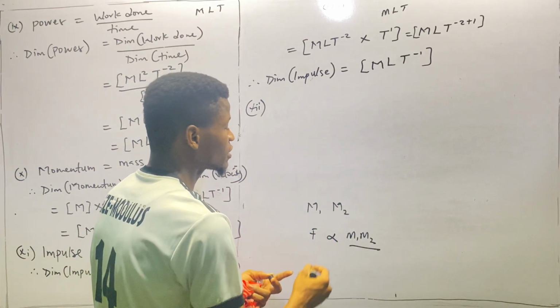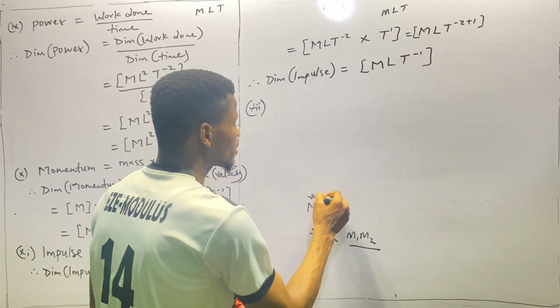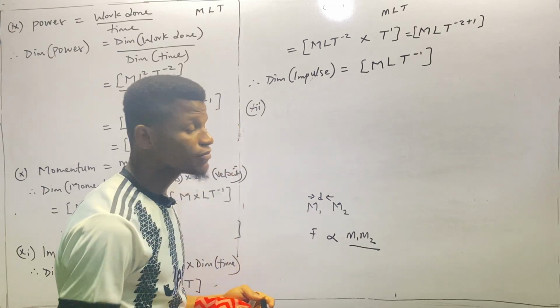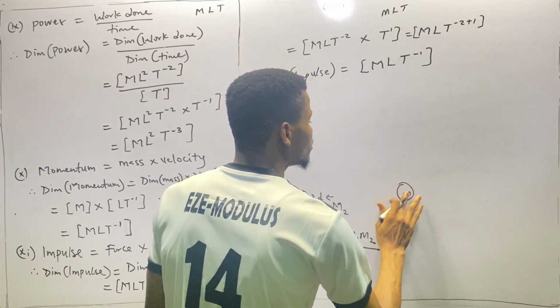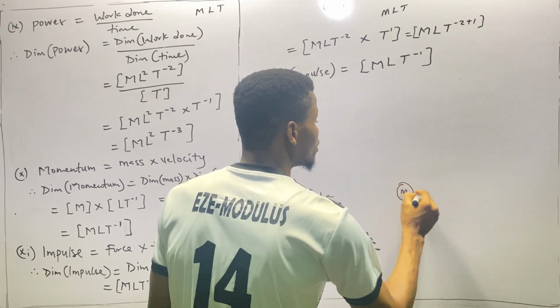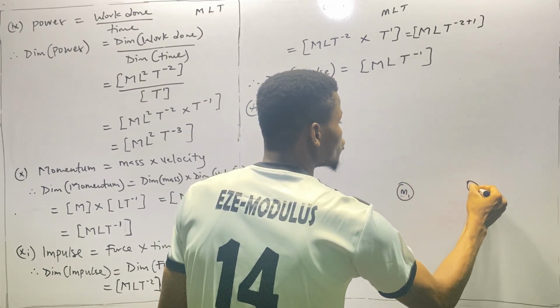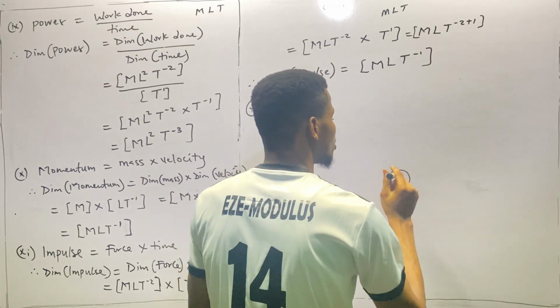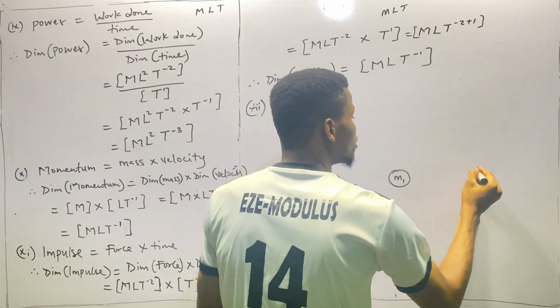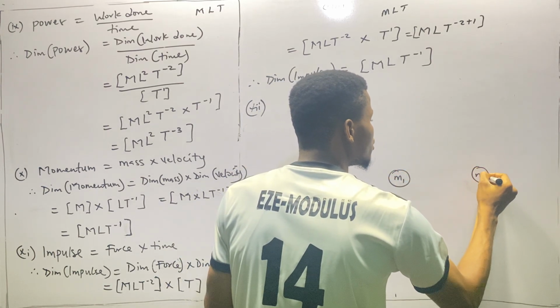So assuming that the two have a distance d, we have M1 here and we have M2 here.